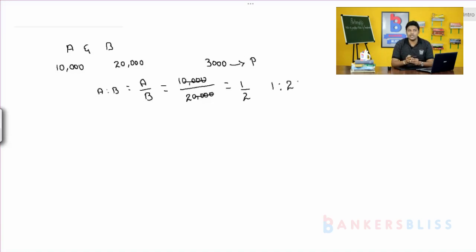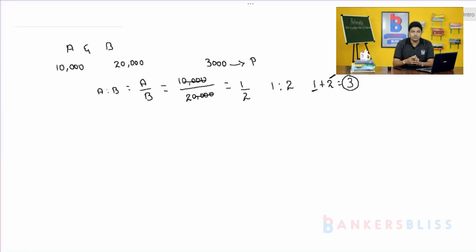Among the 3,000, A will get one part and B will get two parts. 1 plus 2 is equal to 3, so out of three parts, A gets one part and B gets two parts.